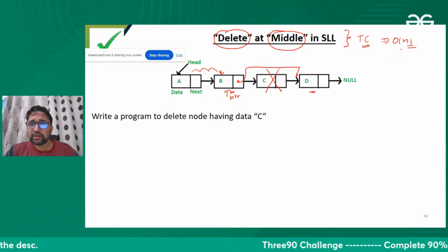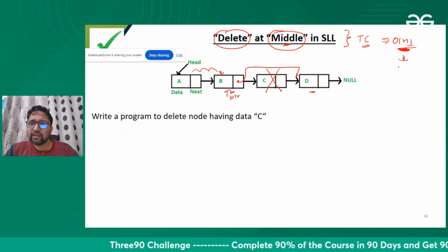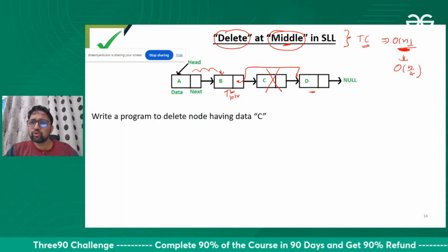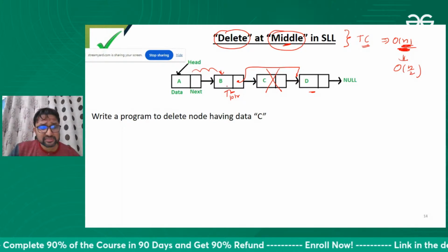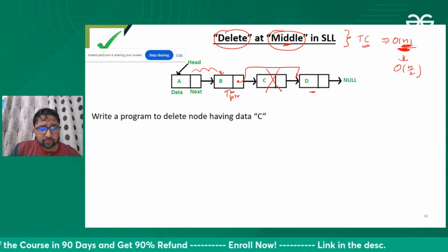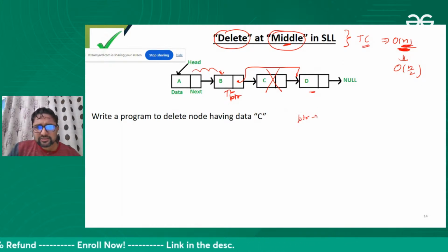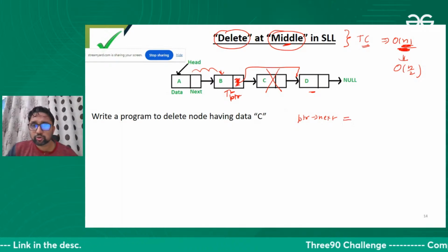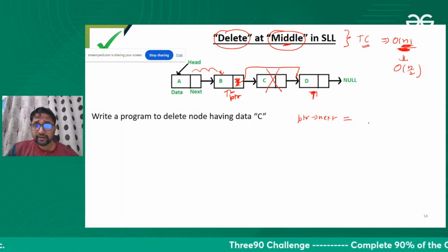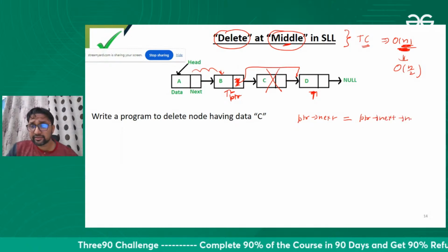To traverse up to here, that will take order of n time. Or because we are going to the middle, you can say specifically order of n by 2 time. 2 is constant, so we can write order of n. Otherwise, after our pointer reaches here, what I need to do? ptr next means I'm talking about this space. In this space, let me store the address of this node, and that will be ptr next of next. That's it.